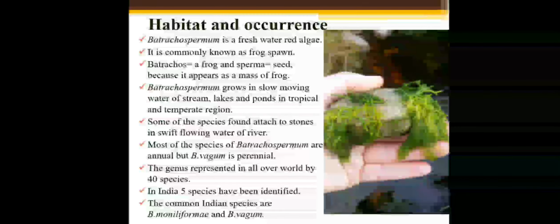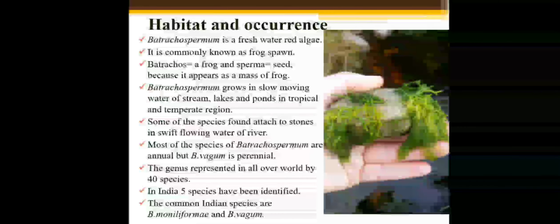Batrachospermum grows in slowly moving water of streams, lakes and ponds, in tropical and temperate regions. Tropical means the region between the Tropic of Cancer and the Tropic of Capricorn.